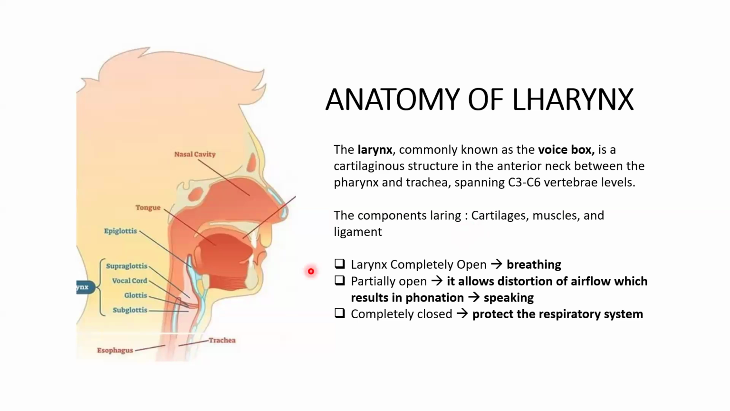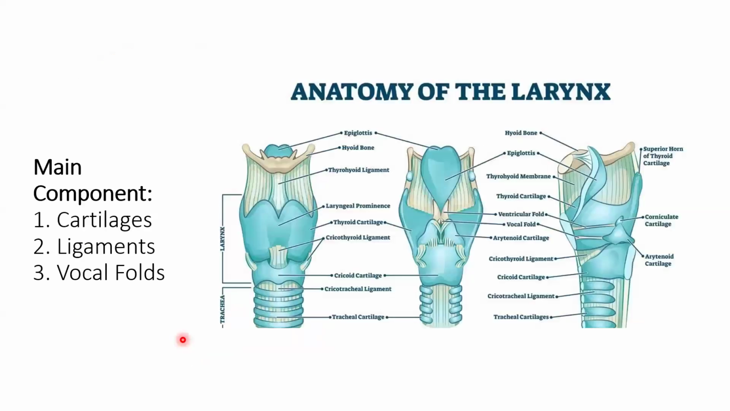When the larynx is completely open, we breathe, and when it's partially open, it allows distortion of airflow, which results in phonation. This is speaking, singing, or yelling. And when the larynx is completely closed, it protects the respiratory system, here the trachea. As I said before, the main components of the larynx anatomy are cartilage, ligaments, and the vocal folds.